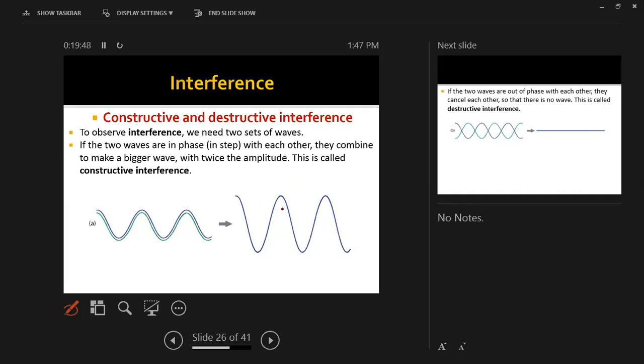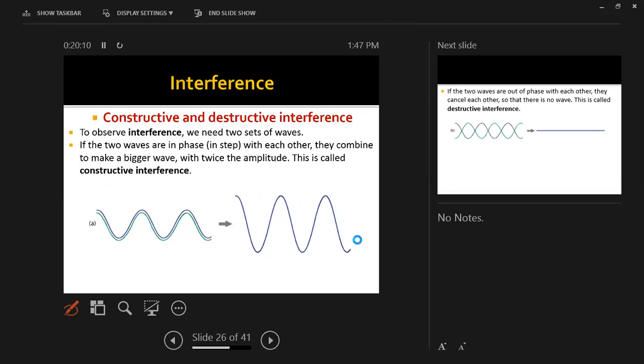You can try this. You can put water inside of a bucket and you can try it there. Okay, you can put something inside of water and produce two waves, and when the waves meet, their amplitude will double. Okay, and they're going to be like this. We call this constructive interference.